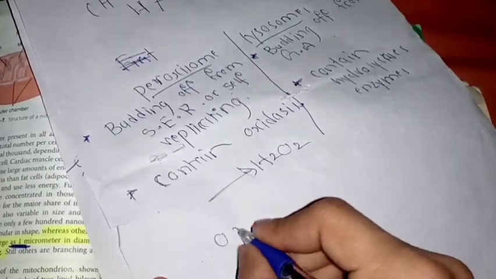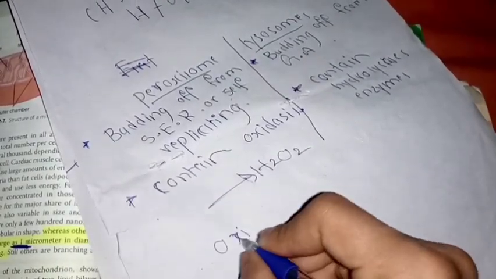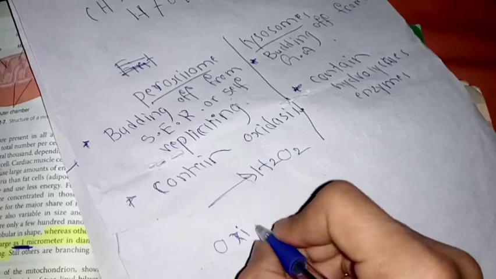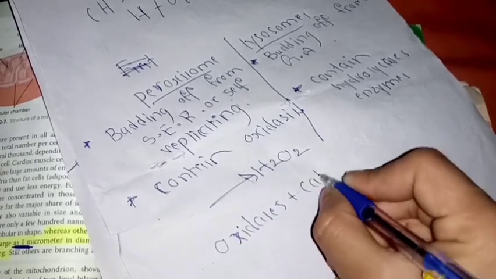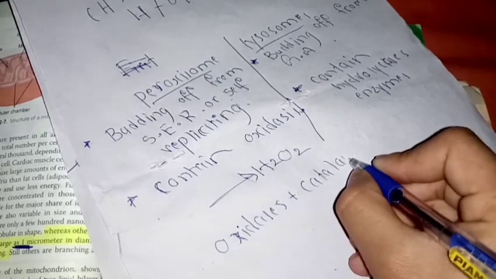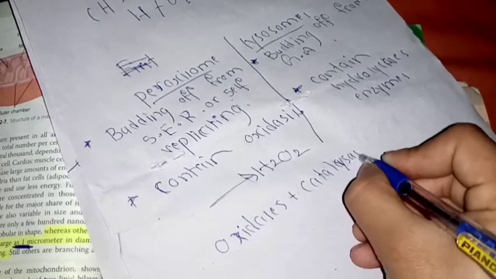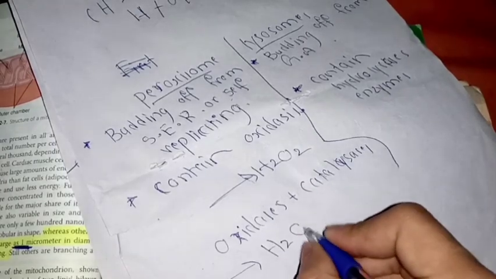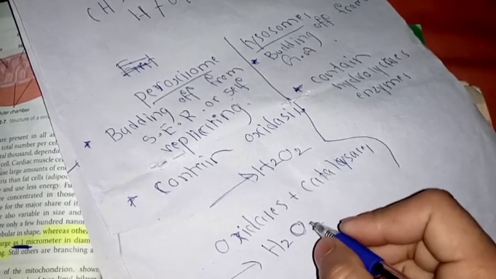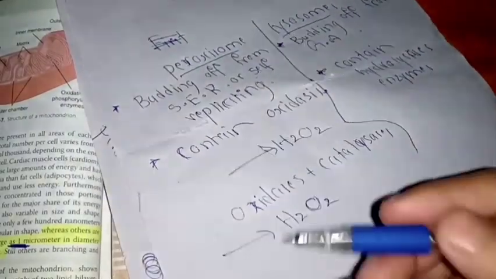In association with another enzyme called catalase, oxidases plus catalases handle the hydrogen peroxide and prevent the cells from the damaging effect of any poisonous substance.